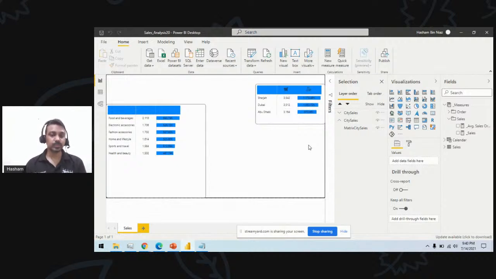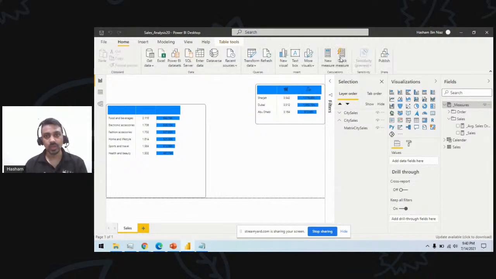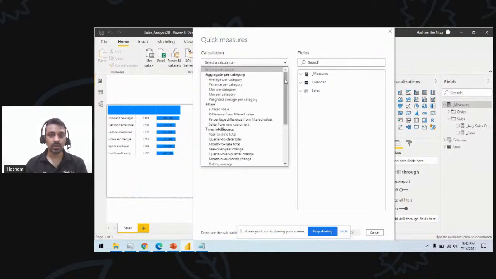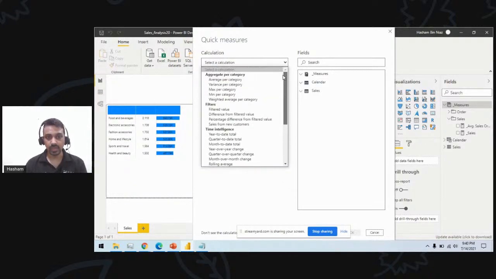To create the sales percentage increase measure, we will use a different technique. This time we will use the quick measure technique. If I go into the home tab and click on quick measure, Power BI lets you create calculations on the fly as well. There are 20 to 30 different calculations available.